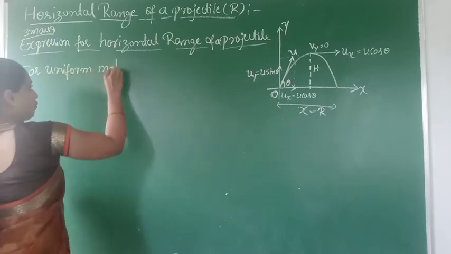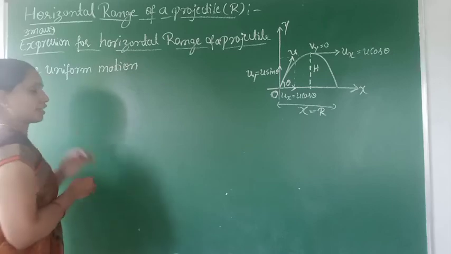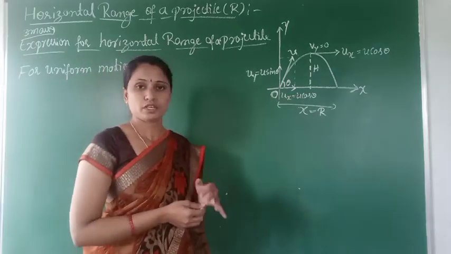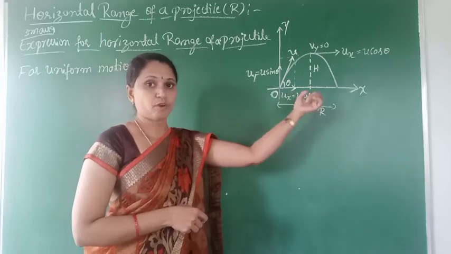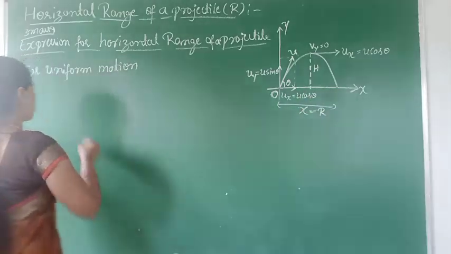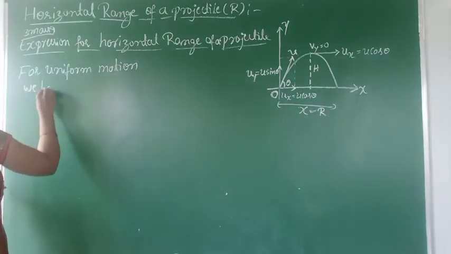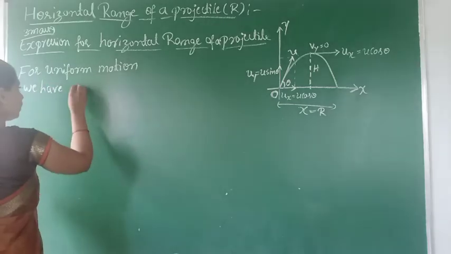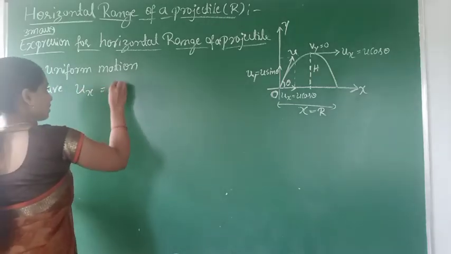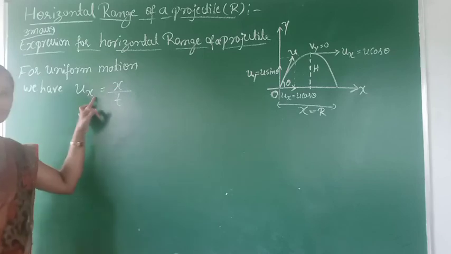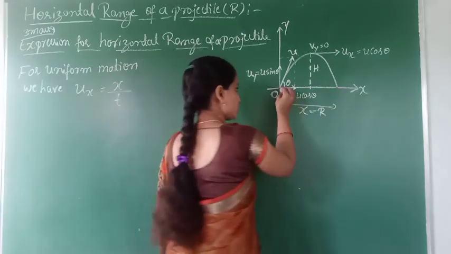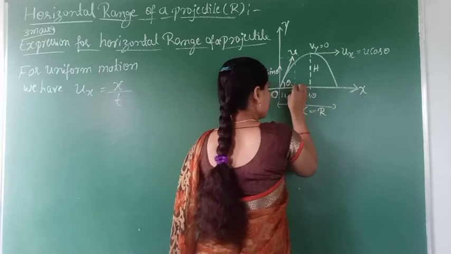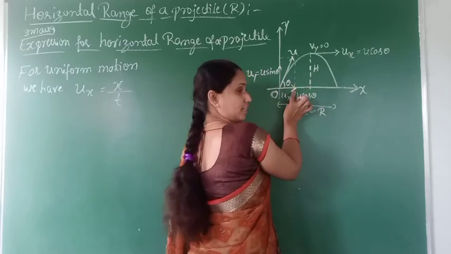So for uniform motion, horizontal motion, an object moving with uniform velocity, we have ux is equal to x by t. So ux is the component of velocity along the horizontal direction. So this is the horizontal direction, the direction of horizontal velocity.